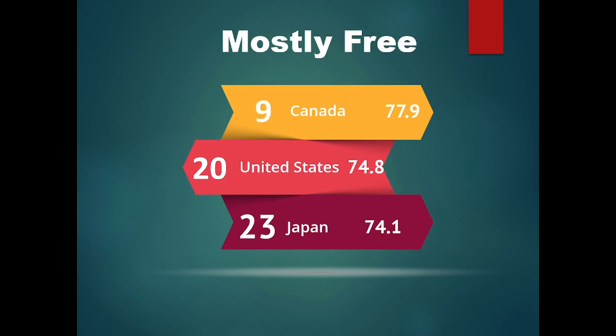Now look at mostly free. Canada is at 77.9. The United States is at 74.8. They're at number 20 for a country that brags about how free we are. Coming in below Canada is a little suspect, right? Now here's the thing though. Look it up now, and I bet you the United States is even less free. I bet you that number is probably 25 or 26.